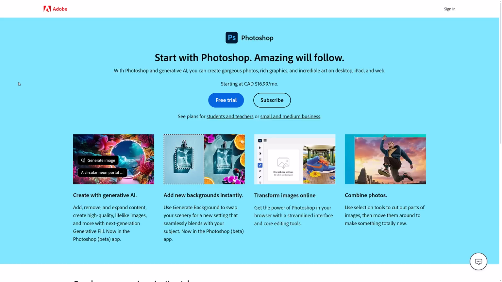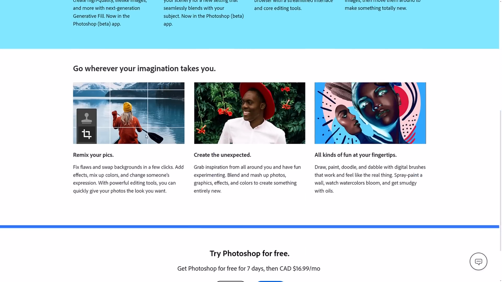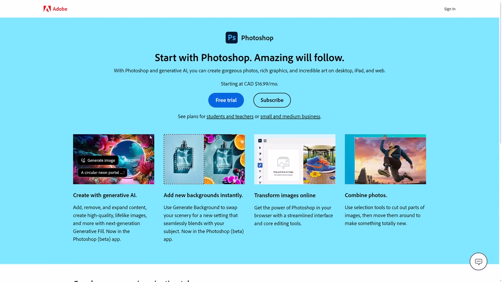I also want to pause before we move on and say, how is it that this is the web page for Photoshop? This is astonishingly ugly. It blows my mind that they went with this GeoCities 1997 background color and choices here, and minimalist at the top. It's very ugly.